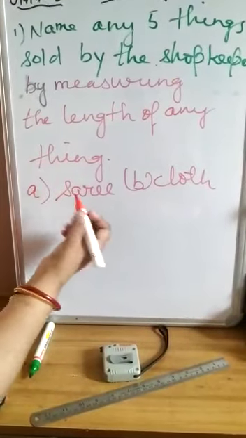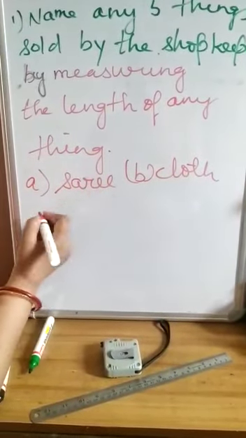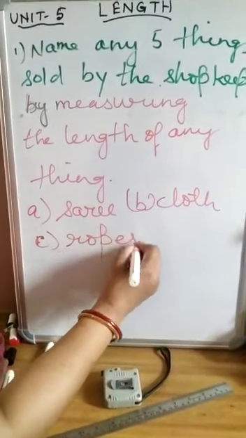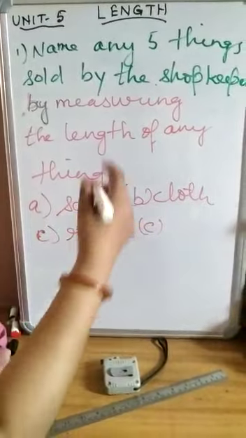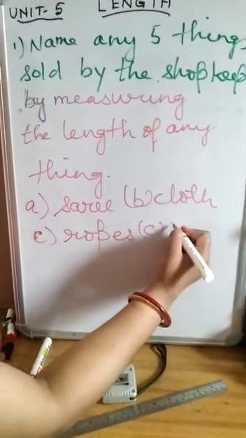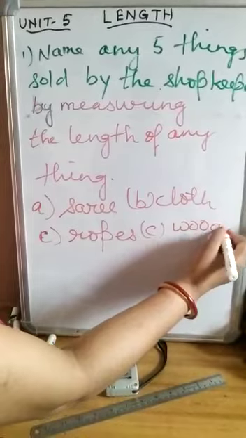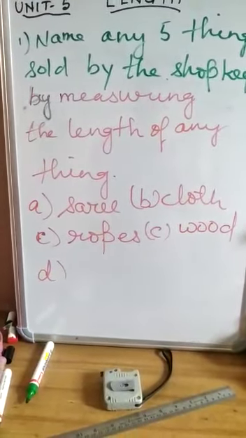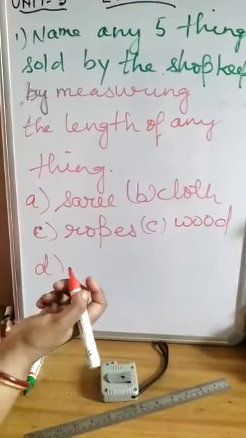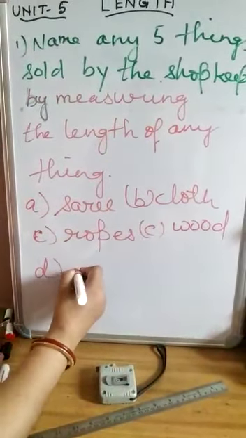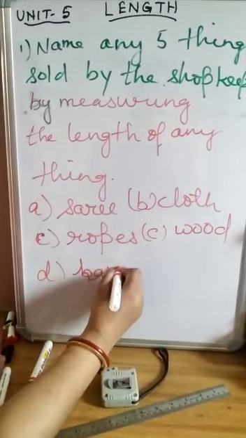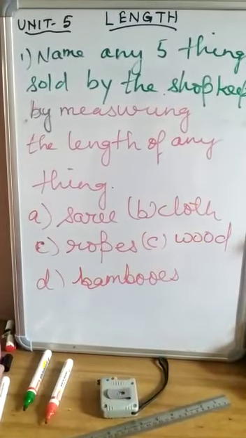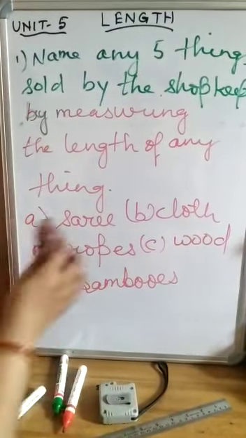So the length is measured for sari, cloth, and then ropes. Okay, and then anything, tell me the length of wood, and how the shopkeeper sells things, the length of bamboos, and various things are sold by measuring the length. Now next question.